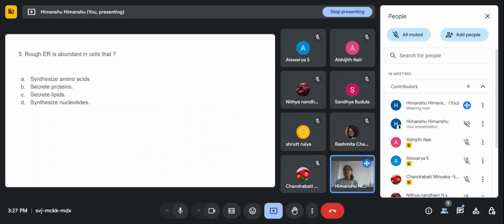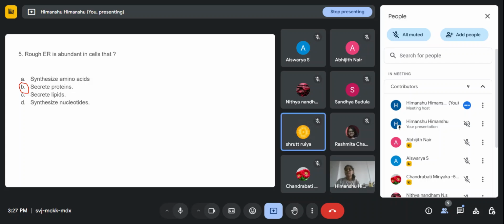Rough ER is abundant in cells that: option A synthesize amino acids, option B secrete proteins, option C secrete lipids, option D synthesize nucleotides. Option B, ma'am. Okay. Anyone else?